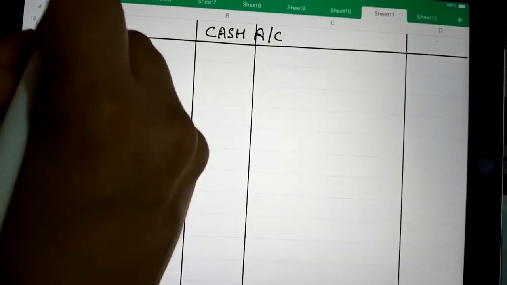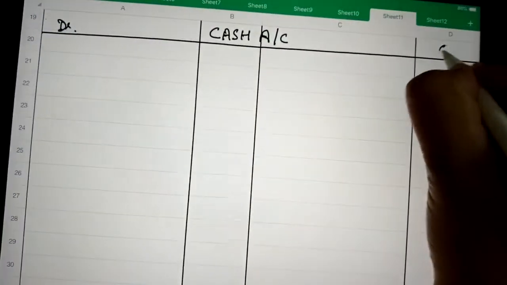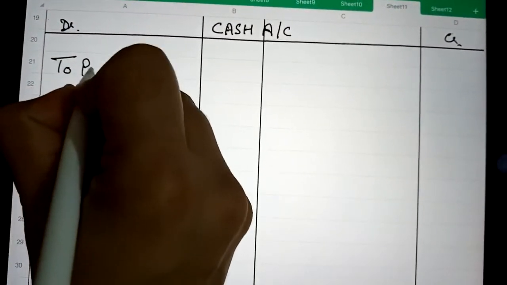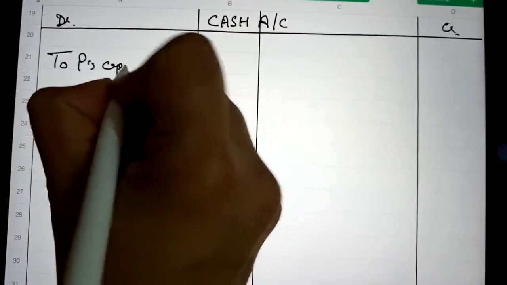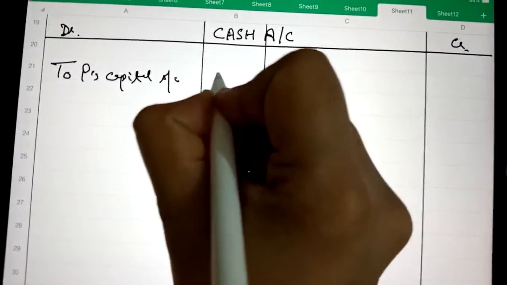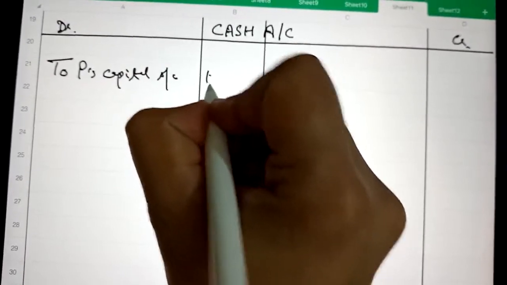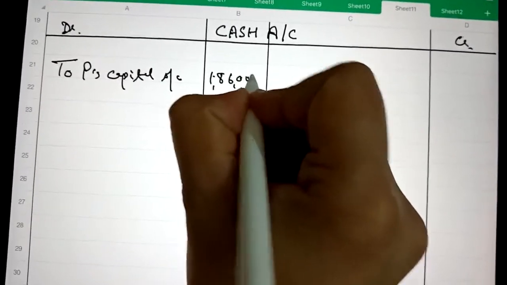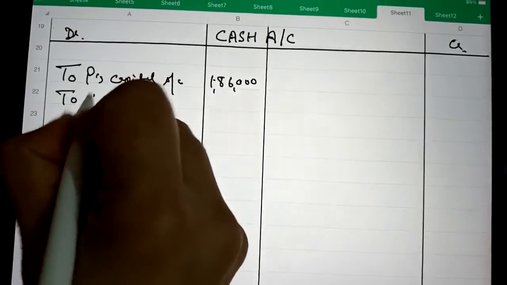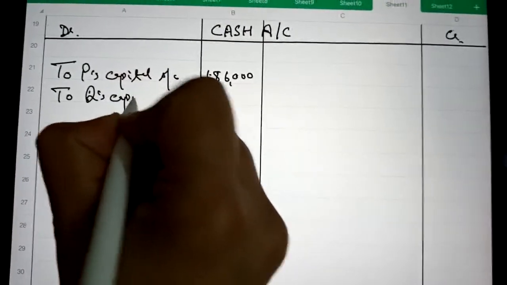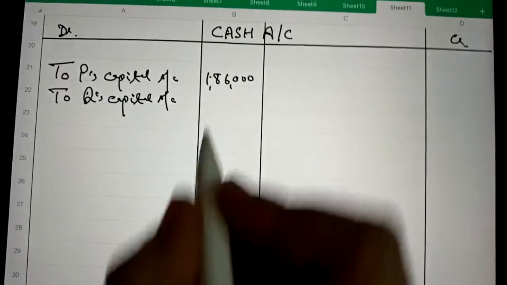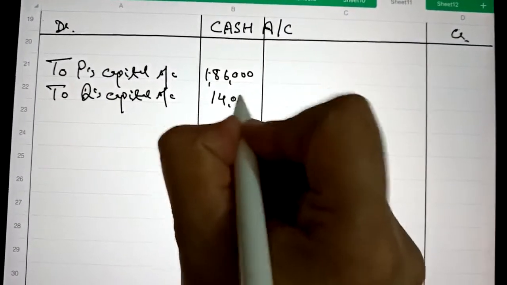On debit side, to P's capital account, as we have calculated in the capital account, it is 1,86,000. Next is to Q's capital account, and we have calculated it is 14,000.